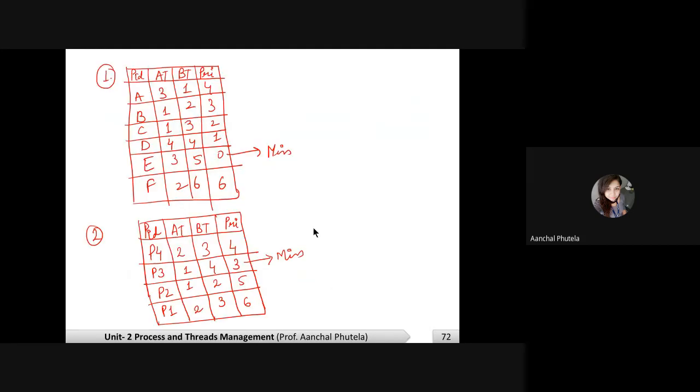Then do these questions the same way. Do these two questions as well using preemptive priority scheduling. Do it.